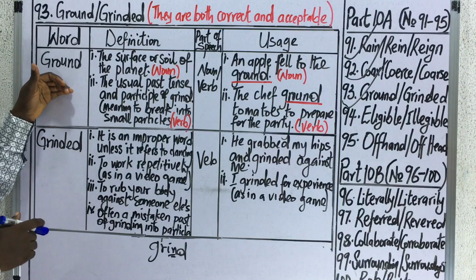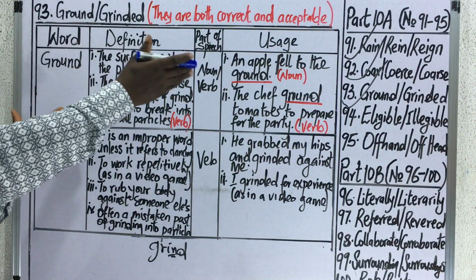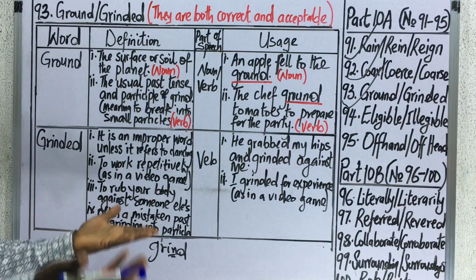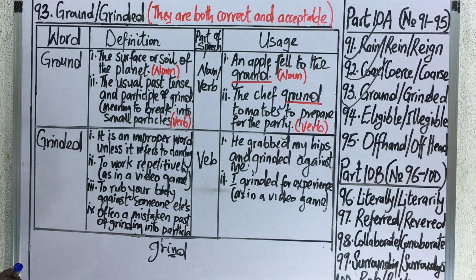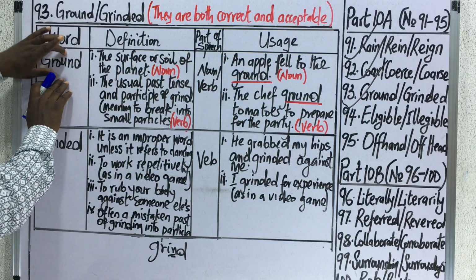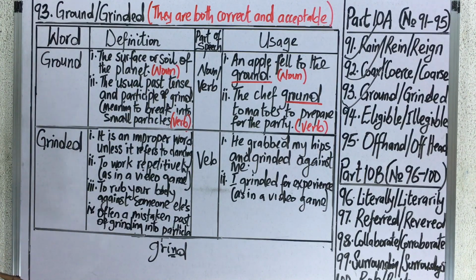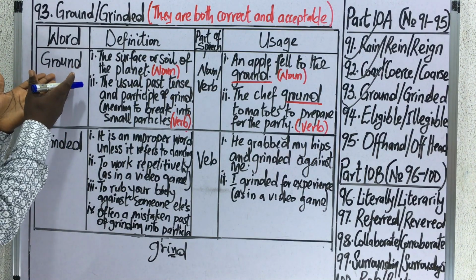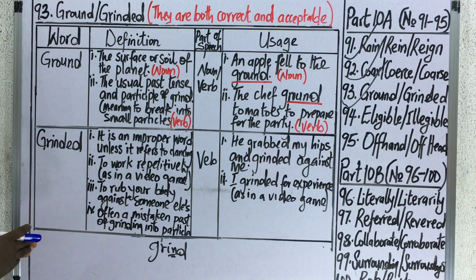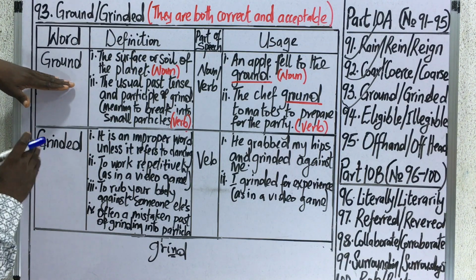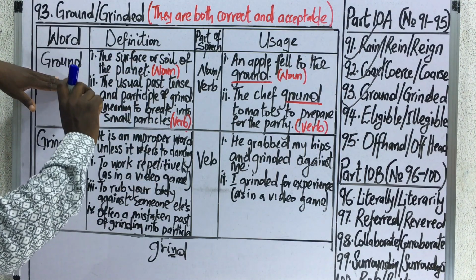For the first word, it means the surface or soil of the planet, that is, the upper part of the soil. So we refer to it as ground. When that is implied, this word is being used as a noun. We can also use this word as a verb, that is ground, the regular form of the word that has been in use for ages. It means the past tense of grind.